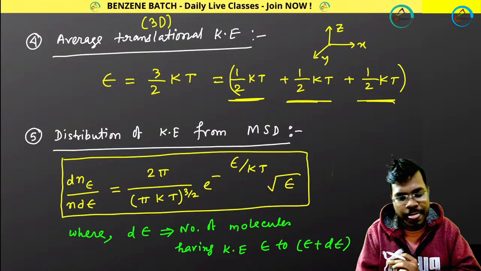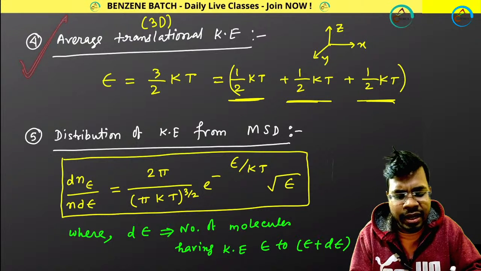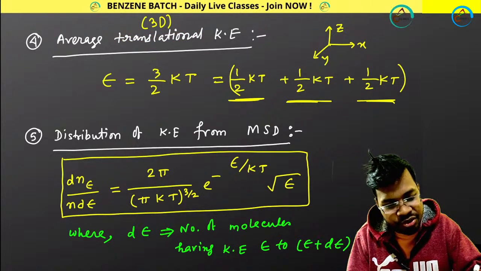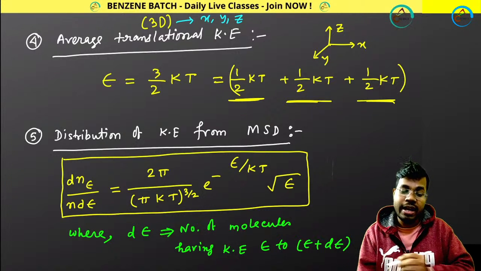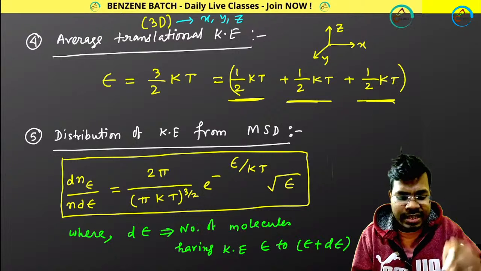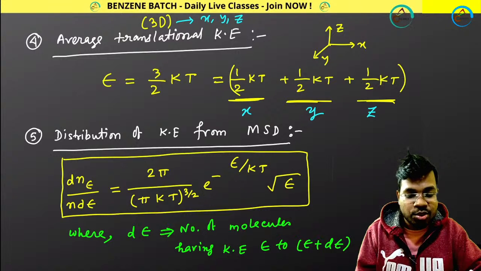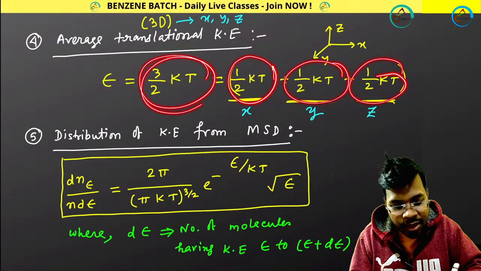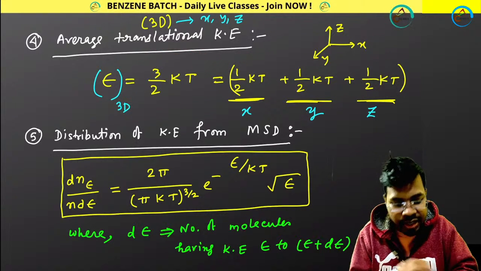Now, moving forward, another important equation that you need to remember is the average translational kinetic energy in 3 dimensions. Don't forget 3 dimensions. 3 dimensions means x-axis, y-axis, z-axis. For the x-axis you get half kT, for the y-axis half kT, for the z-axis half kT. If you add them, overall you get 3 by 2 kT, that is the total in 3D.